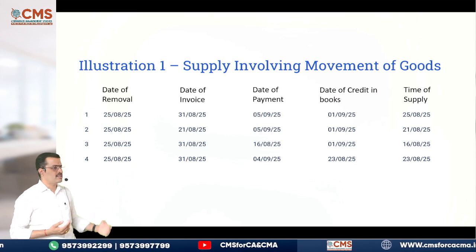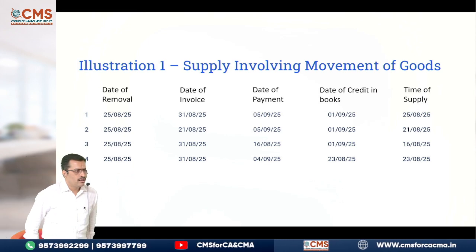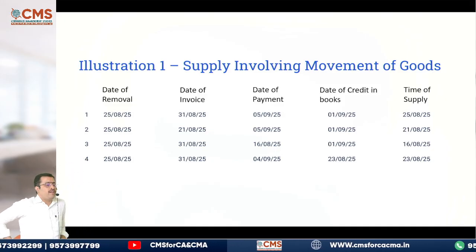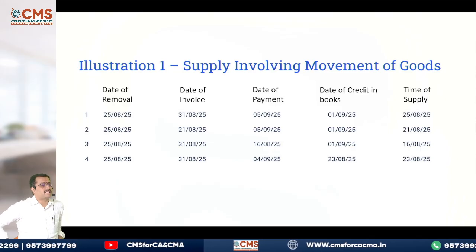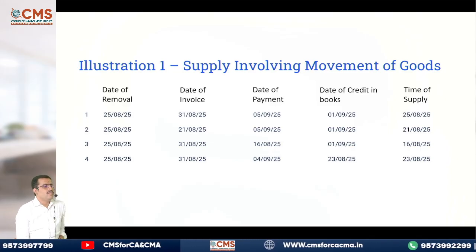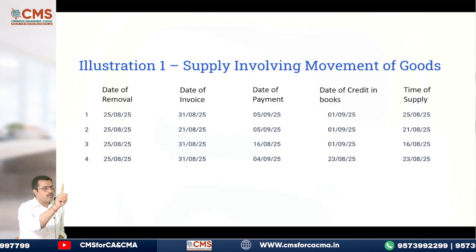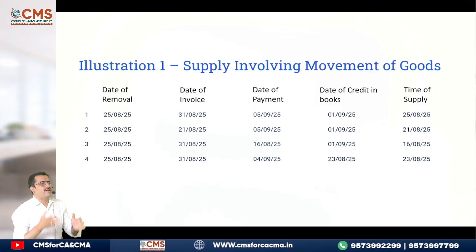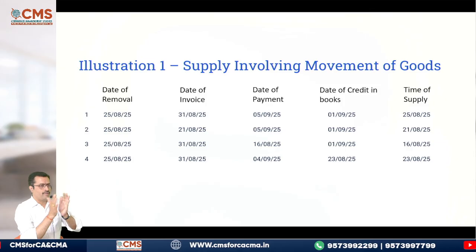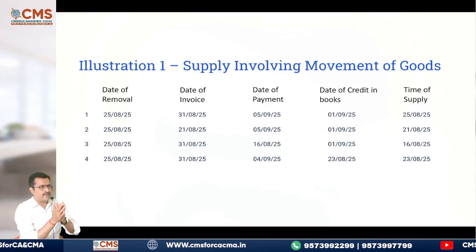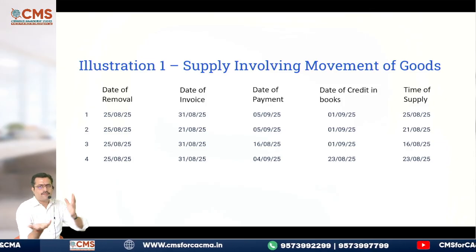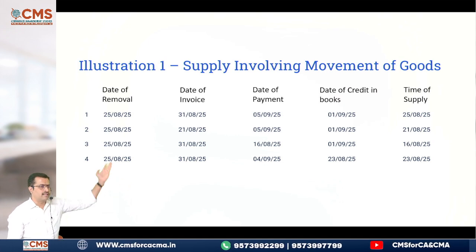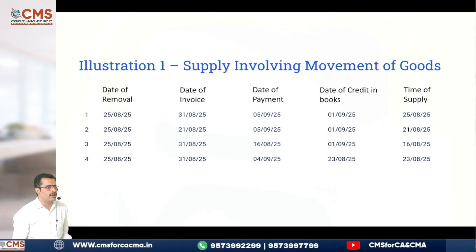Now see the first one. Date of removal, 25th August. Tell me, date of payment is what? 5th September or credit is 1st September, whichever is earlier. Which is earlier? 1st September is earlier. Now compare that 1st September with 25th August. First find out date of payment. In that both the dates, whichever is earlier, 1st September. Compare that 1st September with 25th of August, which is earlier, 25th August. See the answer in the last column. Did you get the answer?